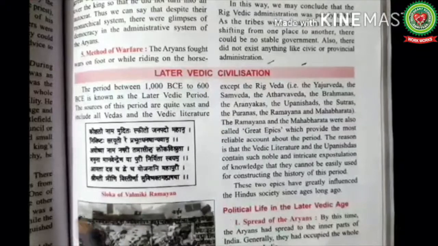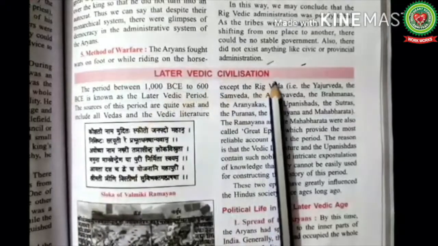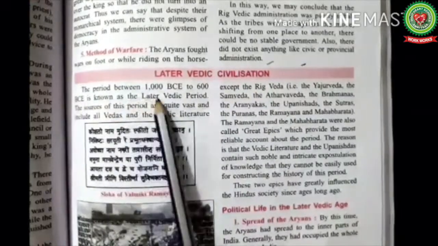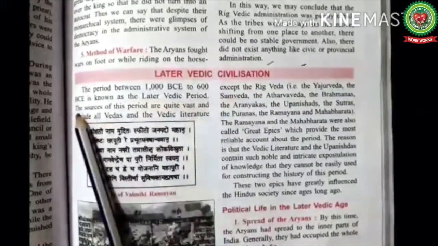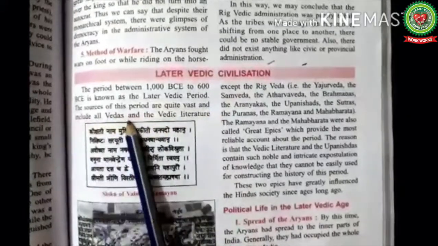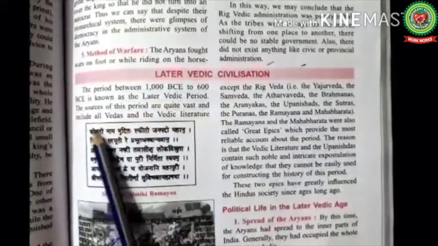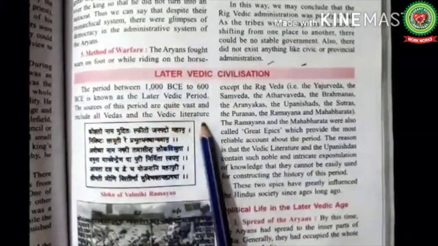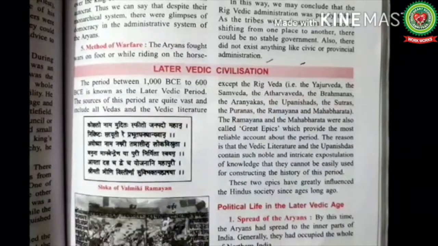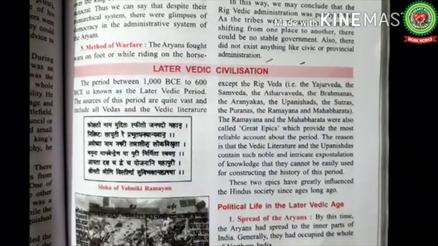Now let's come to the reading part. Later Vedic civilization, page number 107. The period between 1000 BCE to 600 BCE is known as the later Vedic period. The sources of this period are quite vast and include all the Vedas and the Vedic literature except Rig Veda. As you know, Rig Veda is the first testament of mankind.